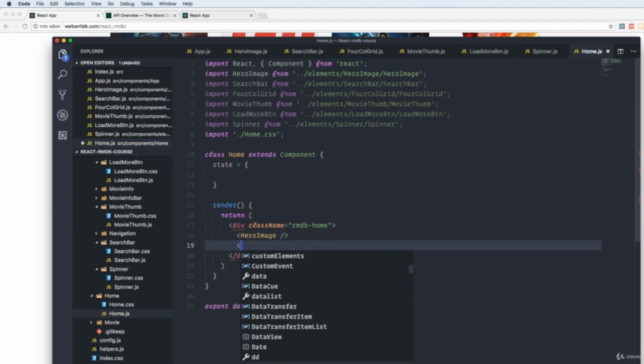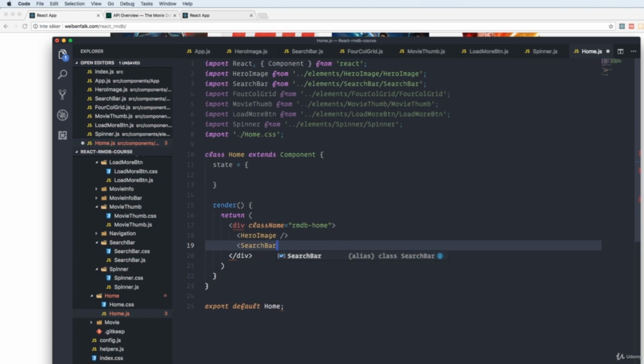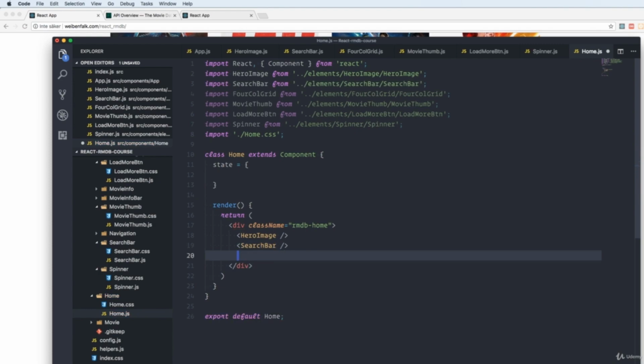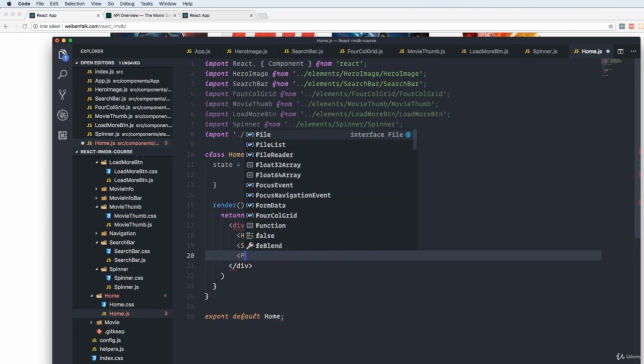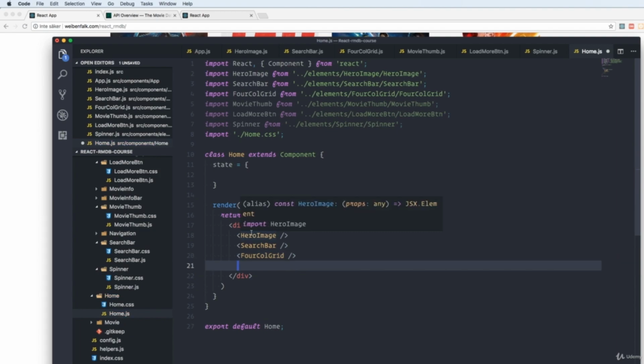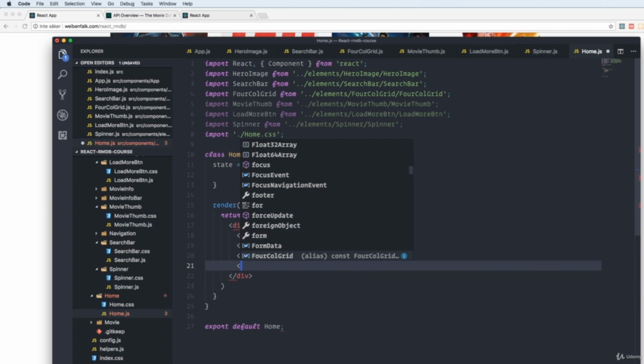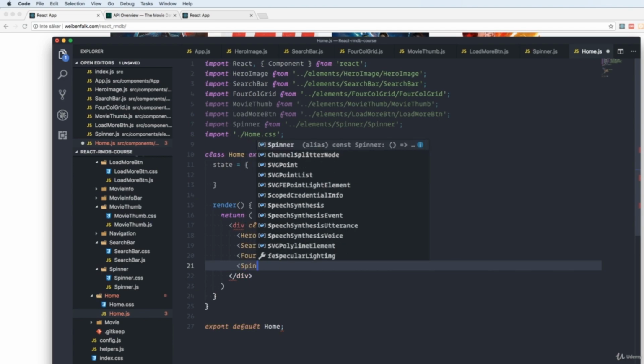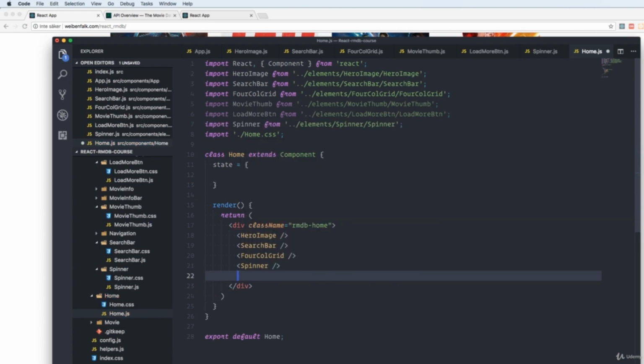Then we have our search bar. What else do we have here? We have our four-column grid. And after that, we are going to show the spinner actually before the load more button. And load more button last.